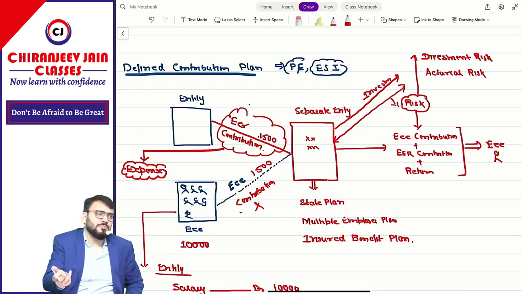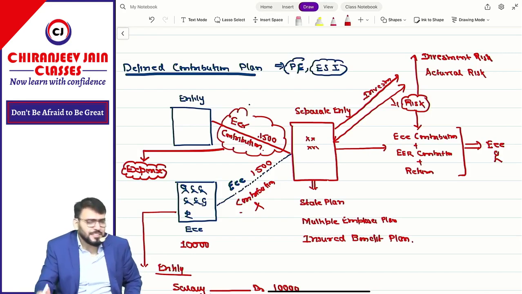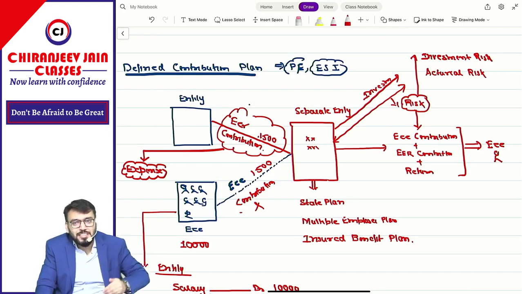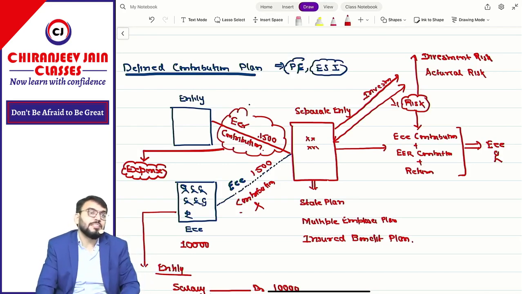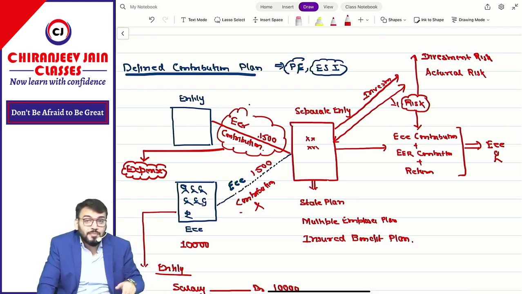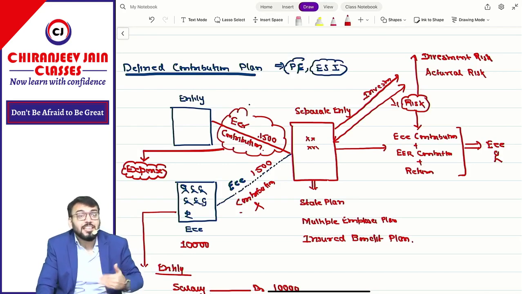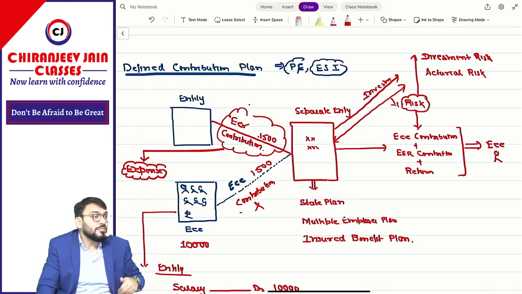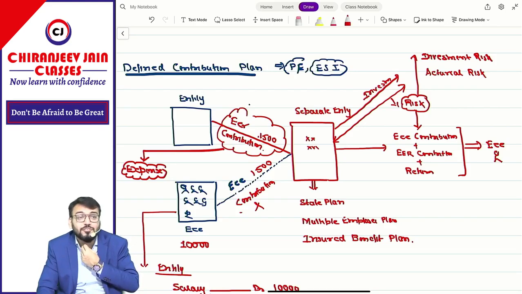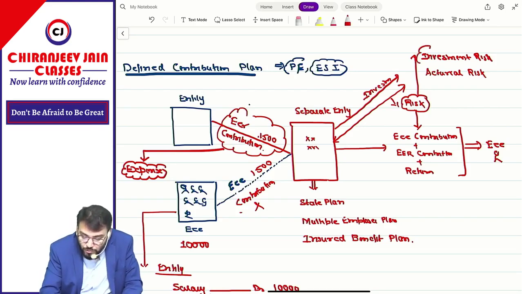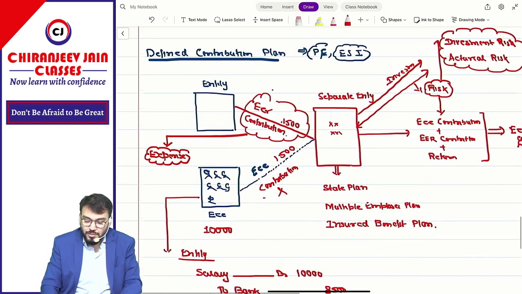So what is the investment risk? What is actuarial risk? Already I have said, but I have not informed you. Whenever there is a risk of declining the value of investment, this is investment risk. And whenever there is a risk of getting less than expected return, means your actual return is less than expected return, that is known as actuarial risk. Understood? So both risks will fall onto whom? Employee. Understood? I hope you have understood.